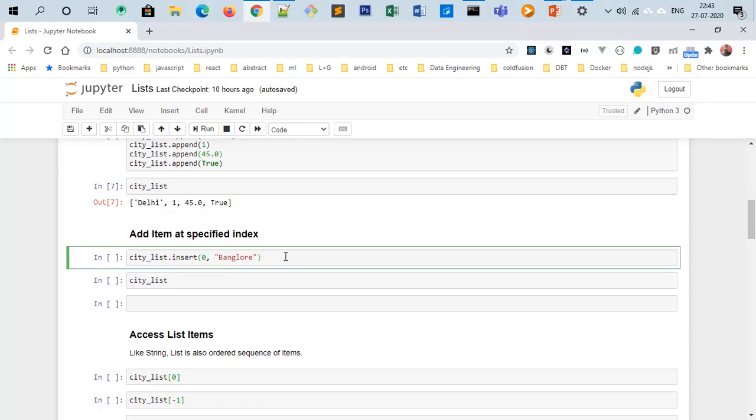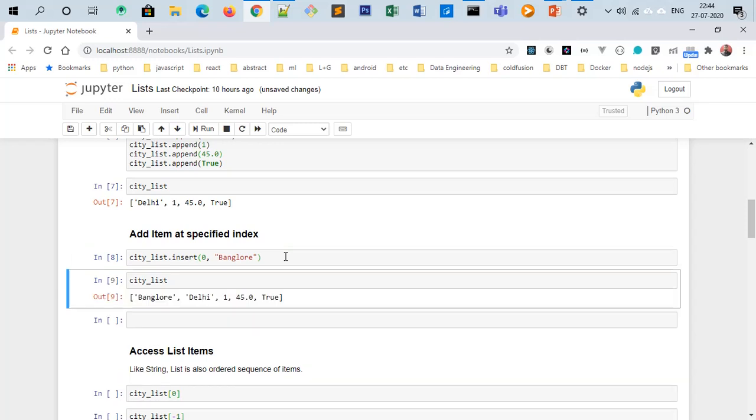So append will add an item of any type after the last item in the Python list. But if you want to insert an item at a particular position or index, then use the insert method, which takes two parameters: the index and the value you want to insert. So we want to add Bangalore at the 0th position. So run it. Now we have the items Bangalore, Delhi, 145.0 and True. So city_list.insert added the item Bangalore at the very first position, or the 0th index.